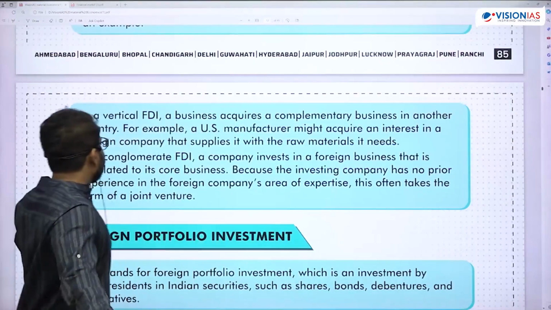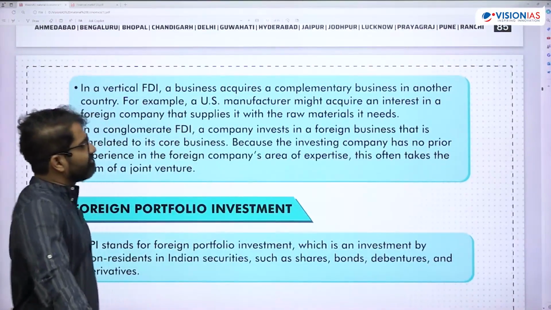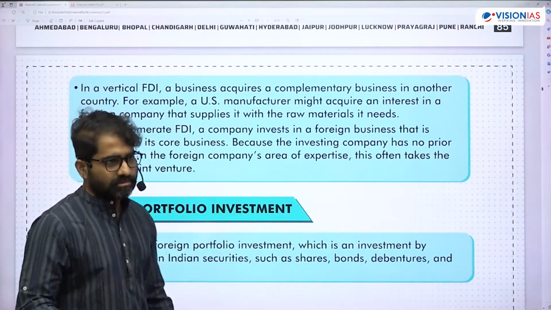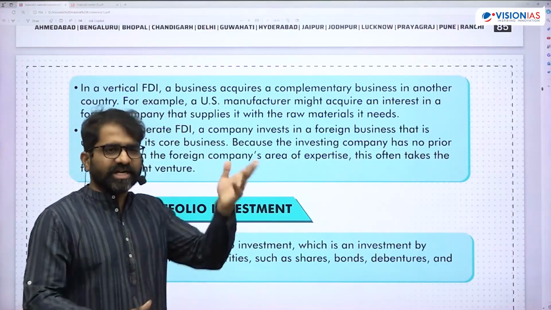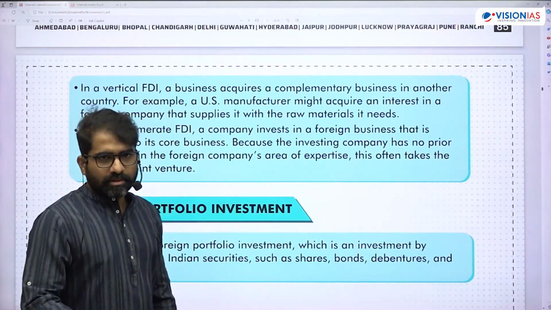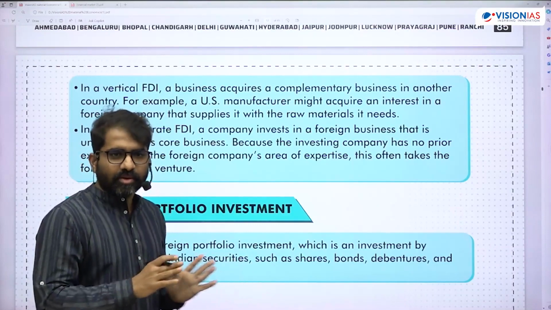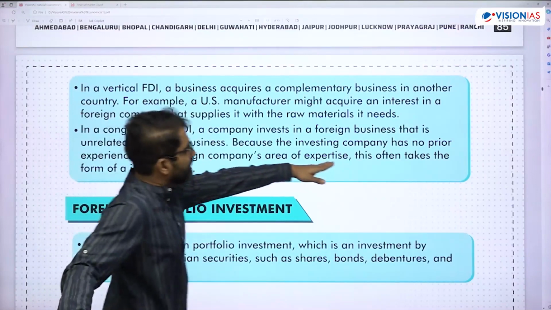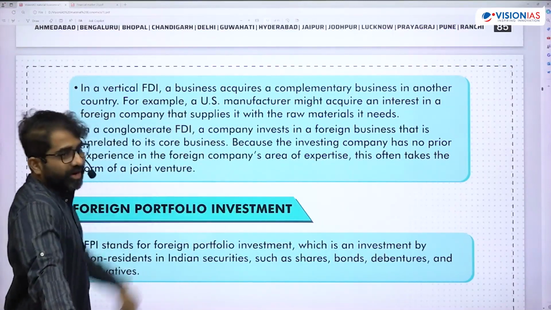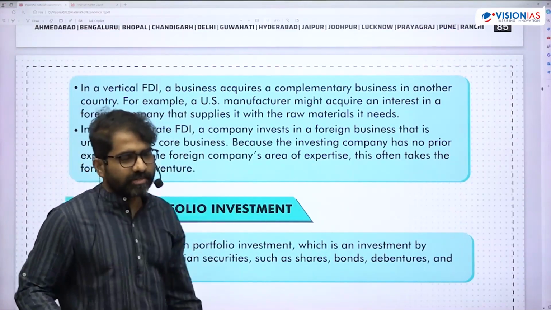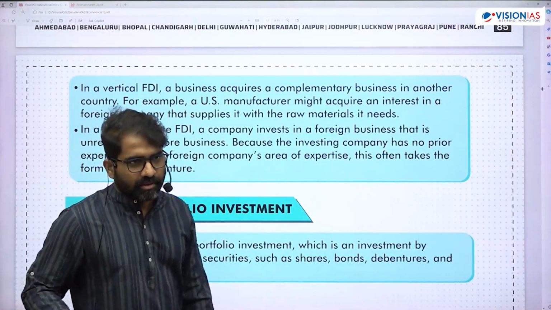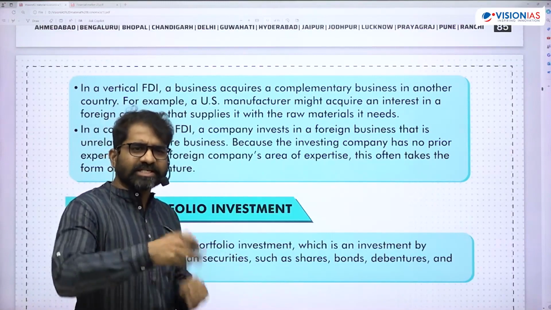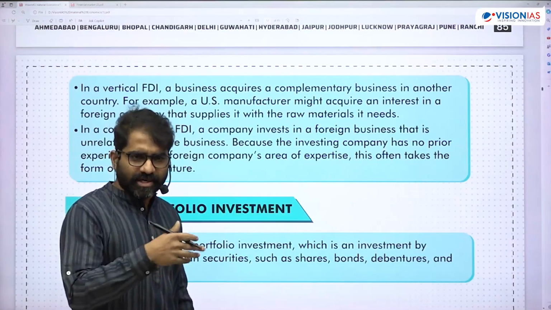So that is vertical. Then in a conglomerate FDI, a company invests in a foreign business that is unrelated to its core business. Completely new business. You're a mobile phone company, you're starting a bank. Got the point, right? Because the investing company has no prior experience or area of expertise, this often takes the form of a joint venture. Here they will go for a joint venture because they don't know how the business functions, simply. So conglomerate, you remember? It ends up as a joint venture, and then vertical and horizontal.